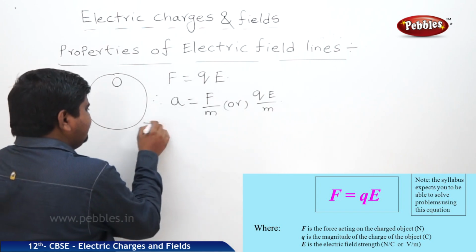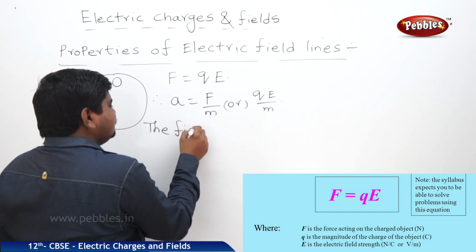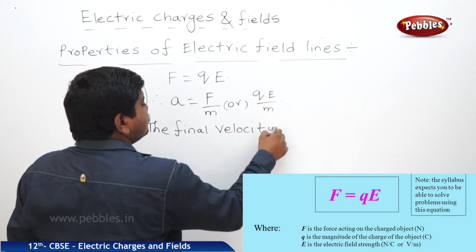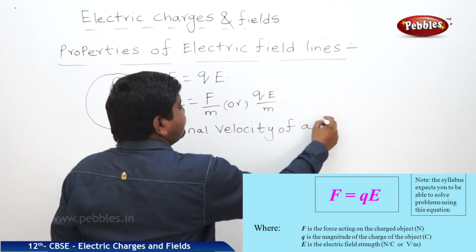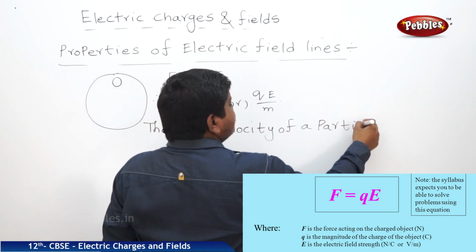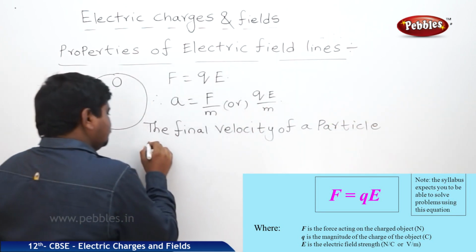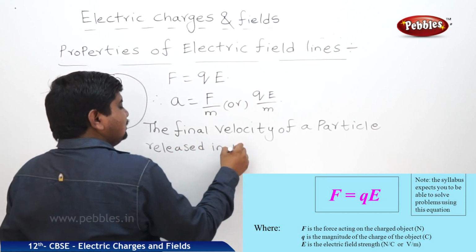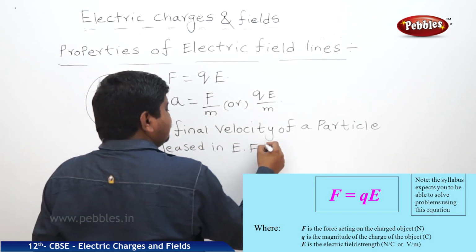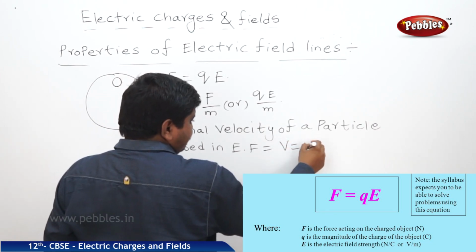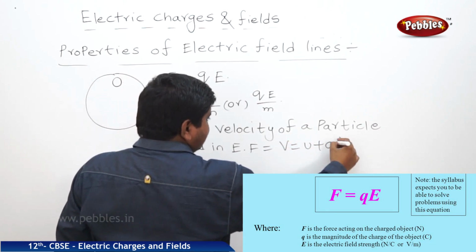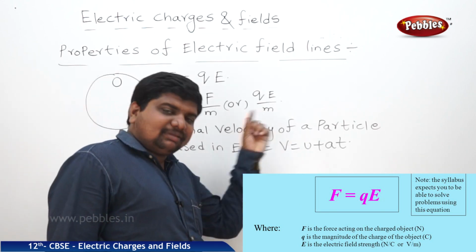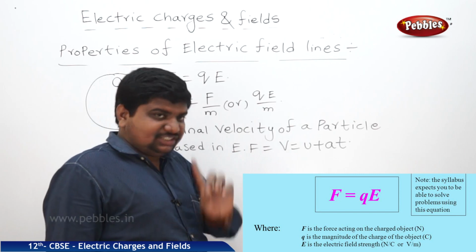So, the final velocity of a particle released in electric field is V is equal to U plus AT. We know that the initial velocity of the particle before putting it in the electric field is 0.